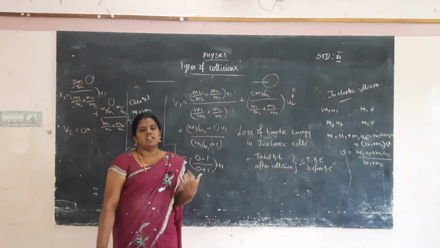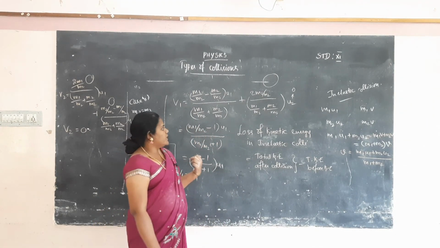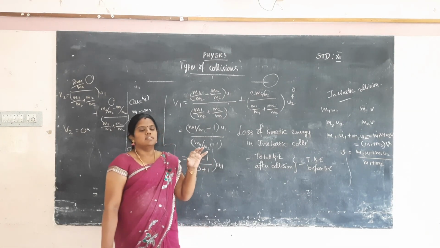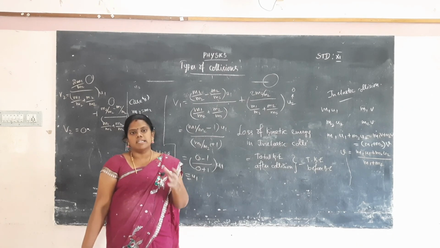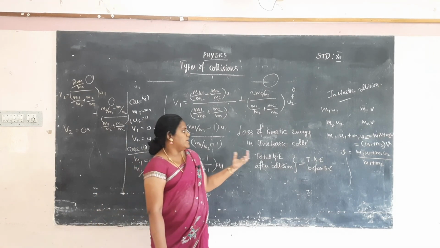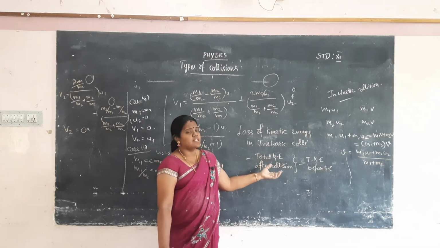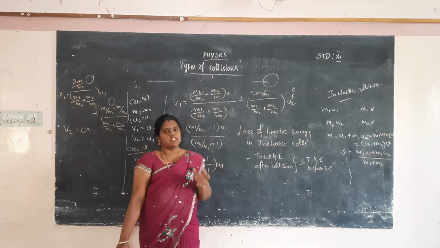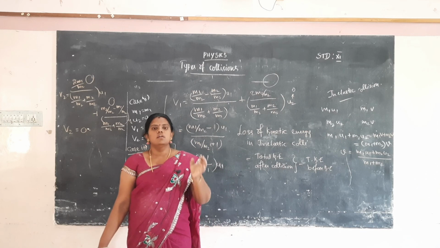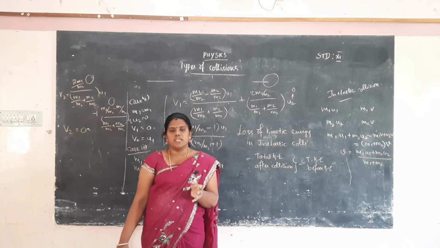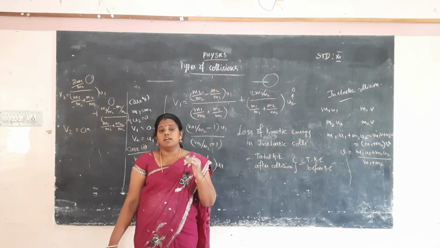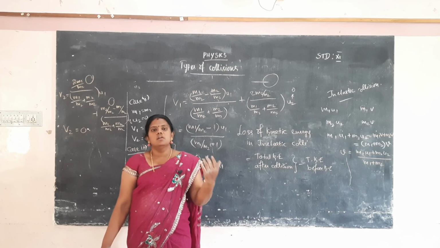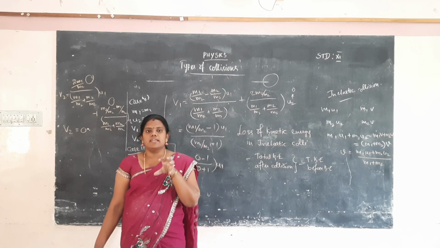How do we calculate the loss of kinetic energy in the inelastic collision? The loss of kinetic energy is the energy after the collision minus the energy before the collision. You take the difference between the total energy before the collision and after the collision. So in today's session, I explained collision, what the types of collision are, and what inelastic collision is. I took the four cases and explained how to calculate the velocity of the particle after the collision, and the value of the velocity of the particle in the inelastic collision.